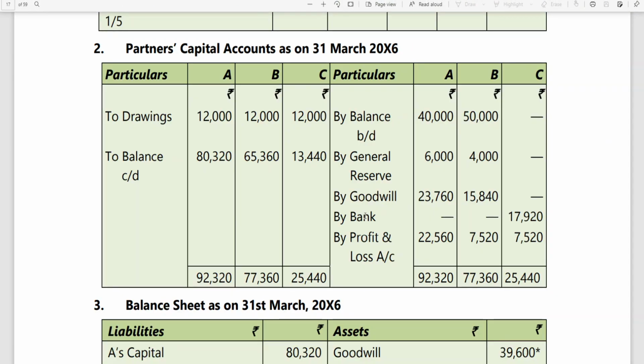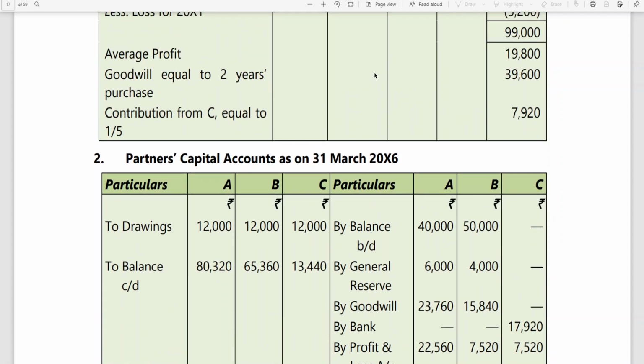Then goodwill. You know goodwill is to be raised, reset. Goodwill will appear in the balance sheet. Normally goodwill will not appear in the balance sheet. The reason why goodwill is going to appear in the balance sheet is that this firm is going to be converted into a company, so we need to find out the value of goodwill for purchase consideration. That is the reason why goodwill is going to appear in the balance sheet.